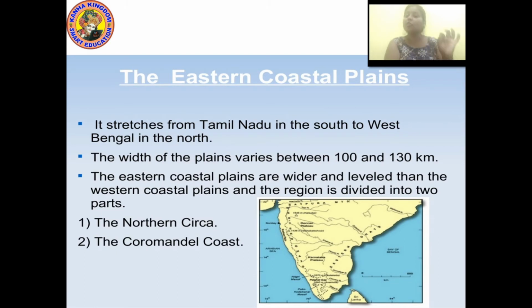So the eastern coastal plain is much wider than the western coastal plain. It stretches from Tamil Nadu in the south to Bengal in the north. The width of these plains varies between 100 km and 130 km, and it is divided into how many parts? Two parts, the Northern Circars and the Coromandel coast, okay, got it? The Northern Circars and the Coromandel coast.